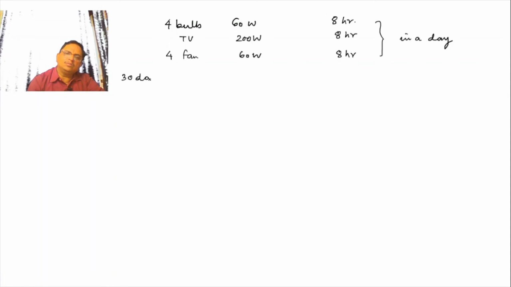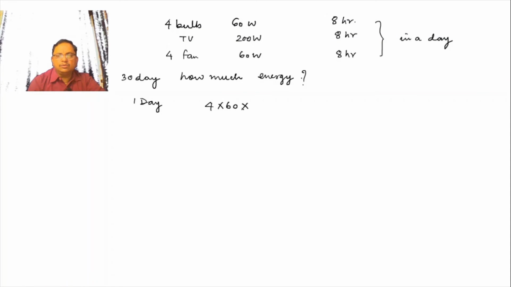So in a month of 30 days, you can calculate how much energy you are consuming. First calculate 1 day: 4 bulbs, 4 into 60 watt into 8, that will be 240 into 8, which is 1920 watt hour.